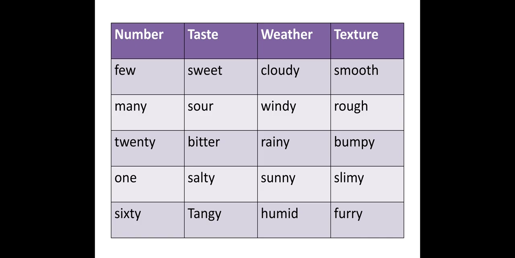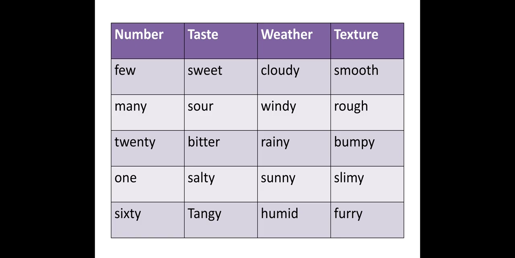Now we will see one more table on page number 31. Here also we have number, taste, weather, texture. In number we can write few, many, 20, 1, 60. In short, any numbers we can write, and with that we can use few, many also.